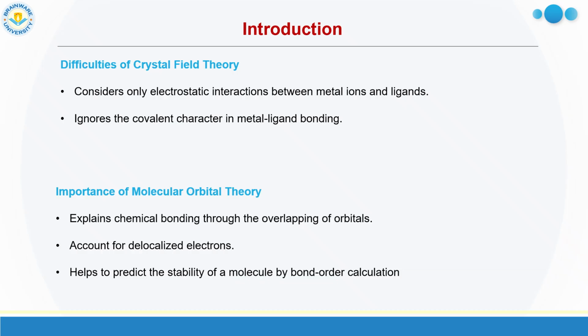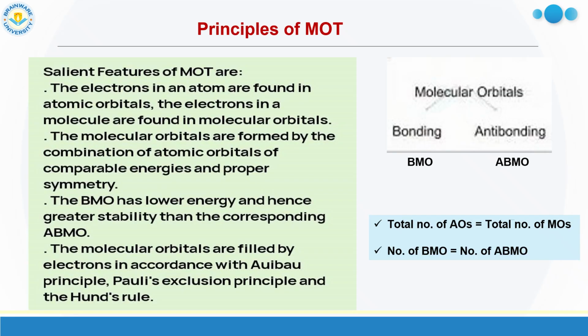The bonding in coordination compounds can be better understood through molecular orbital theory. Later on, molecular orbital theory was proposed. It explains chemical bonding through the overlapping of orbitals, where delocalized electrons can be easily described. Also, from molecular orbital theory we get the stability of molecules through the calculation of bond order. Now there are a few points which are the principles of molecular orbital theory.